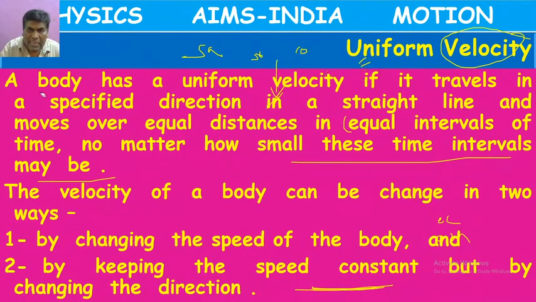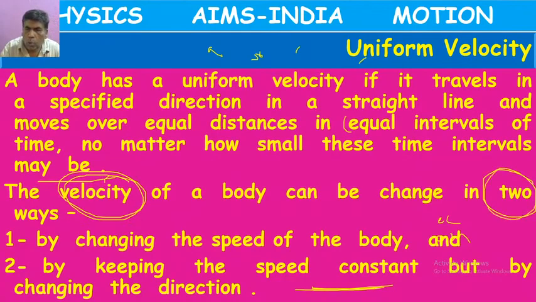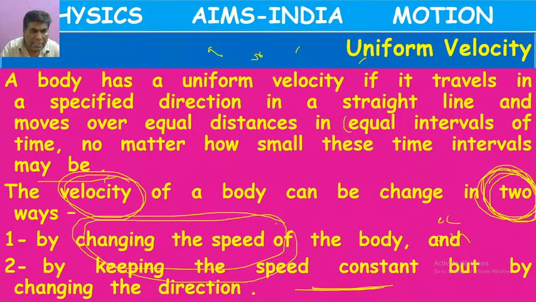Now here what have we learnt about velocity? Once again let me repeat. The velocity of a body can be changed in two ways. What are they? By changing the speed of the body. Here speed means the value of the speed.